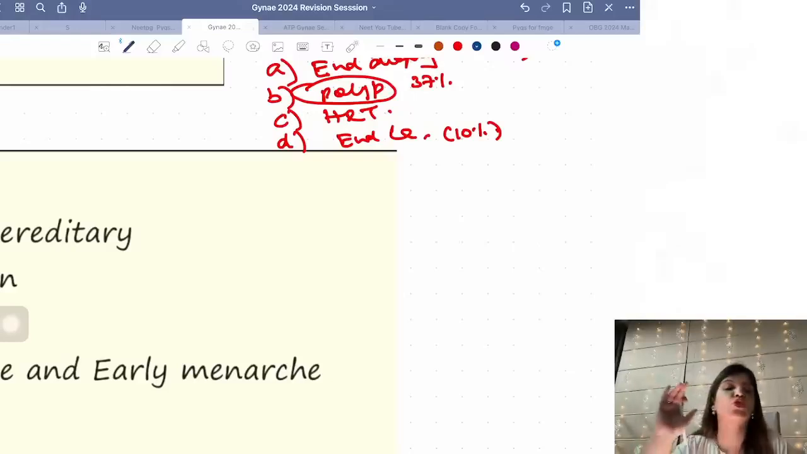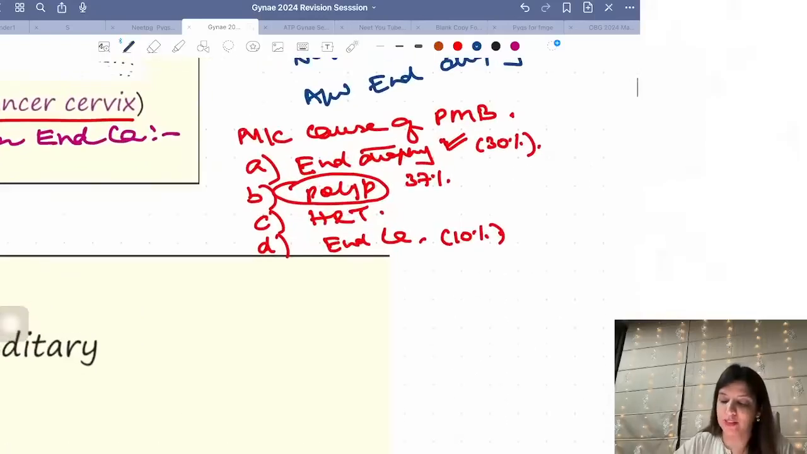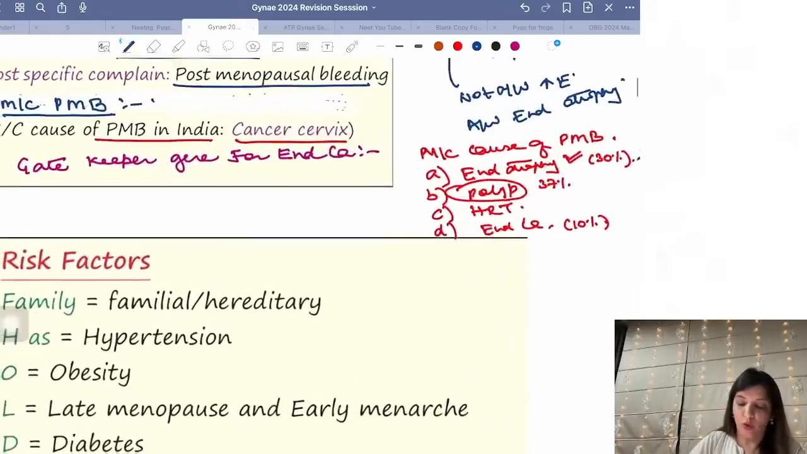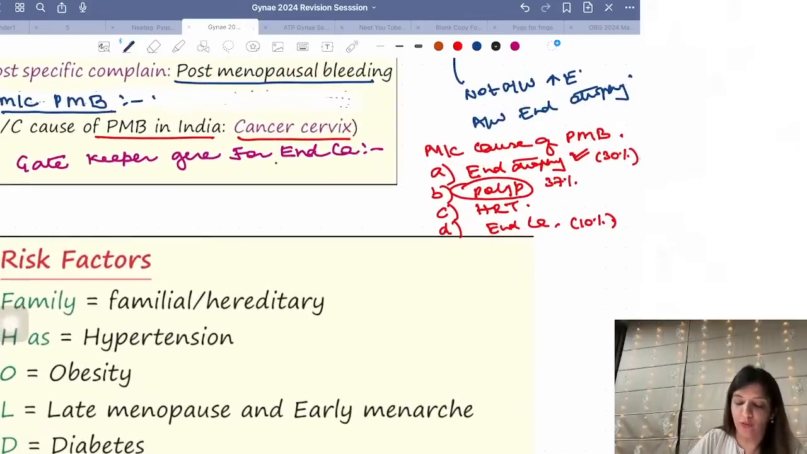Please remember, most common cause of PMB. Do not say that the answer is endometrial atrophy. That answer is not right. Now the most common cause is polyp. Second most common cause is endometrial atrophy. Are you all going to remember this? All of you? Yes? Endometrial atrophy will be the second most common cause. Most common cause is polyp. Please remember that. Okay? Now, what is the gatekeeper gene for endometrial cancer?